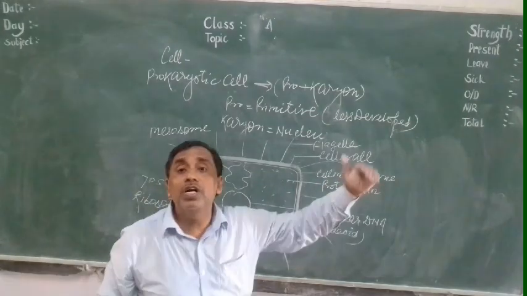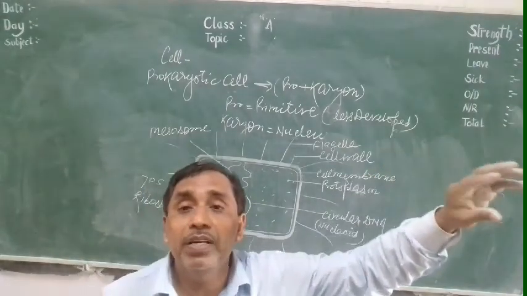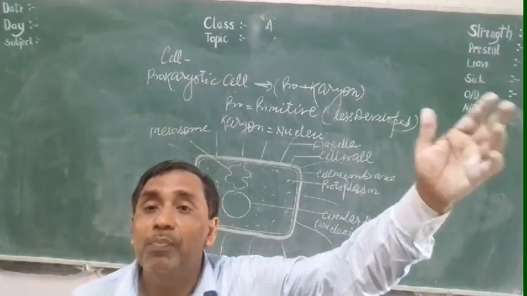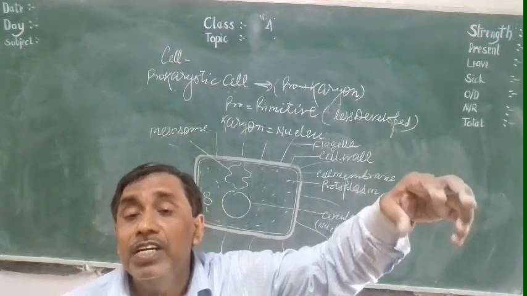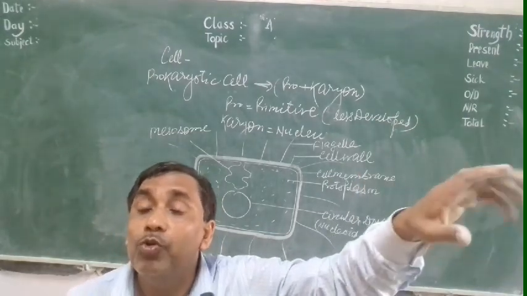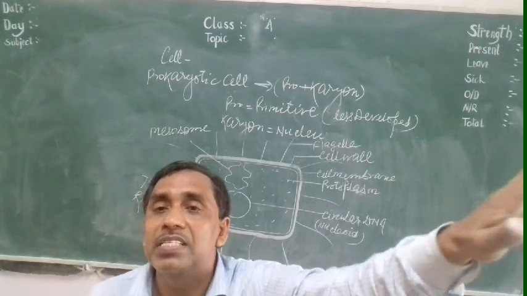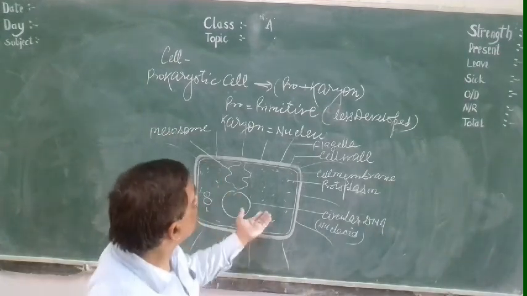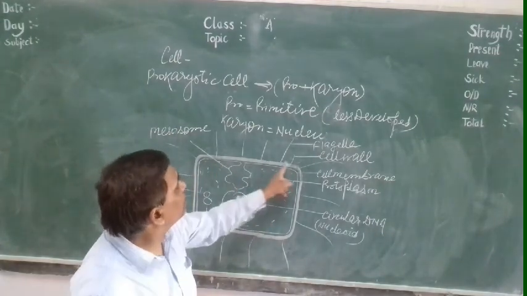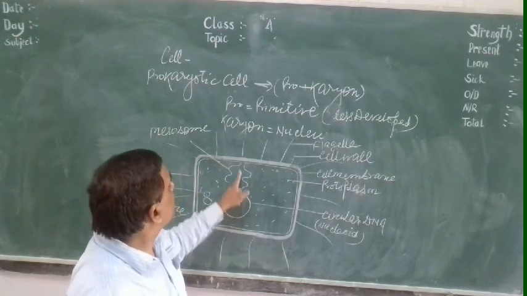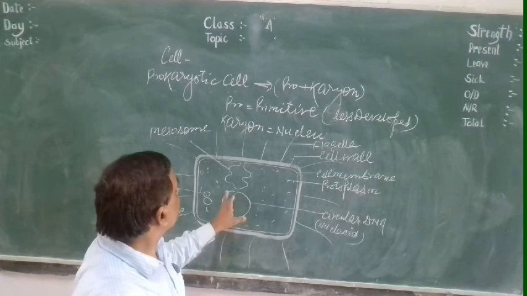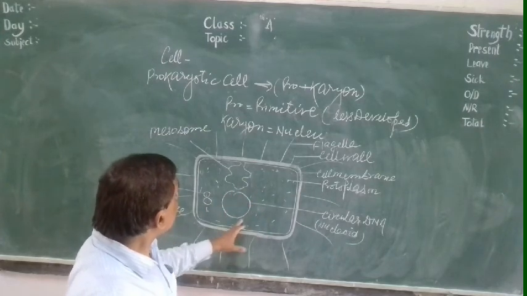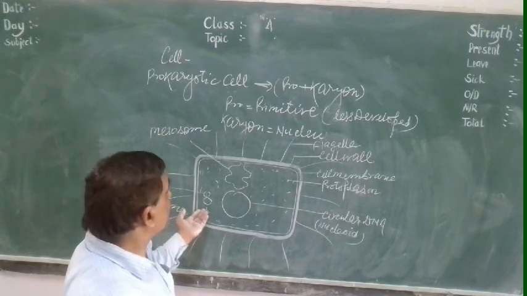On the other hand, in the eukaryotic cell, 80S ribosome, mitochondria, Golgi complex, endoplasmic reticulum and nuclear membrane are present, the nucleus is well defined, and chromosomes are present. But in the prokaryotic cell, you can see only the simple cell wall, below it the cell membrane, the mesosome, all the protoplasm, the circular DNA, and the 70S ribosome.